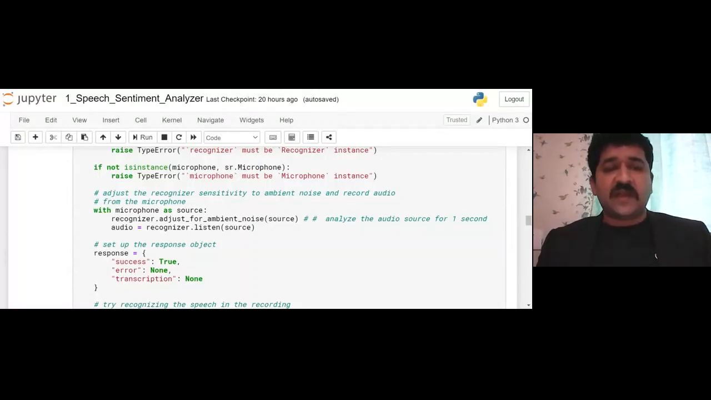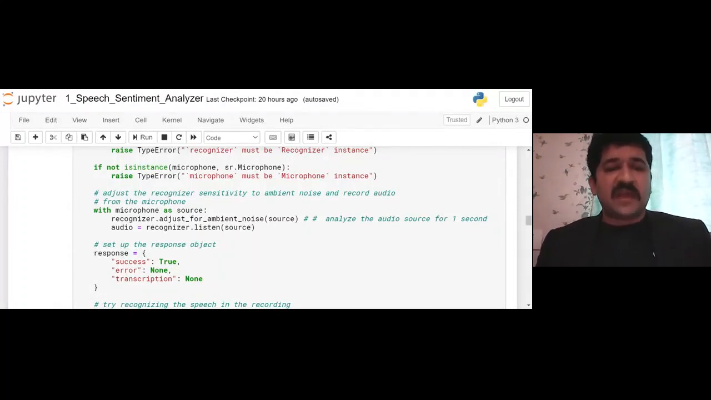So with the microphone as a source, recognizer.adjust_for_ambient_noise analyzes the audio source for 1 second and accordingly the mic will be adjusted. And once it is adjusted, I am using audio = recognizer.listen(source). That is the point where I will capture the audio. Audio means the clip or whatever input I have.